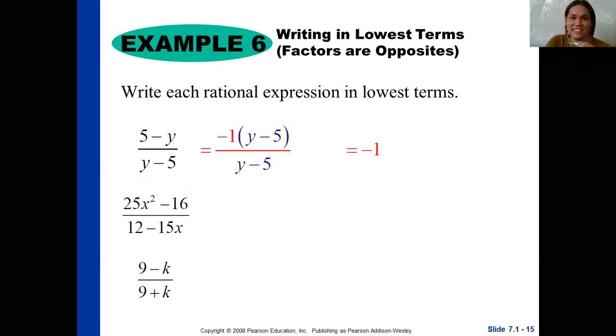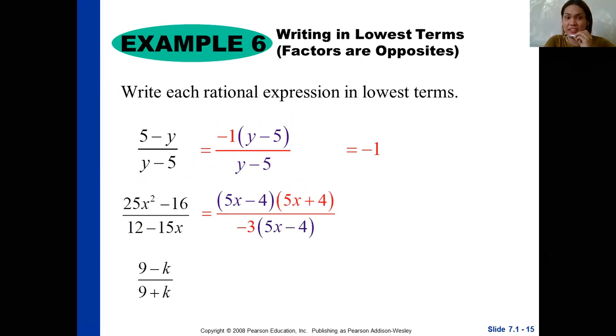Yes, that's negative 1. For the second one, 25x squared minus 16 all over 12 minus 15x. You're going to write it in factored form, the factors of both numerator and denominator. Then what are their common factors? Yes, exactly, the 5x minus 4. So you can cancel it out just like what we did here.